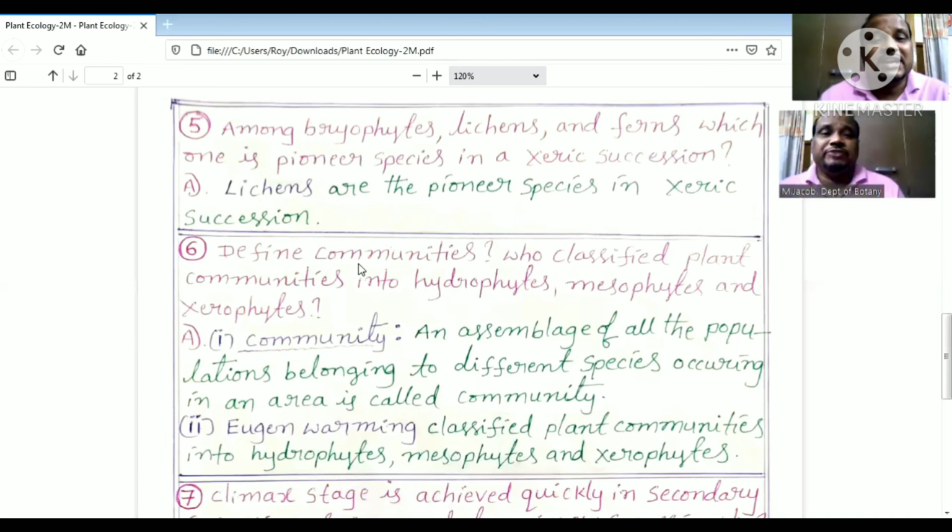The next one is define communities. Who classified plant communities into hydrophytes, mesophytes, and xerophytes. So here community means an assemblage of all the populations belonging to different species occurring in an area is called community. Eugenius Warming classified plant communities into hydrophytes, mesophytes, and xerophytes.